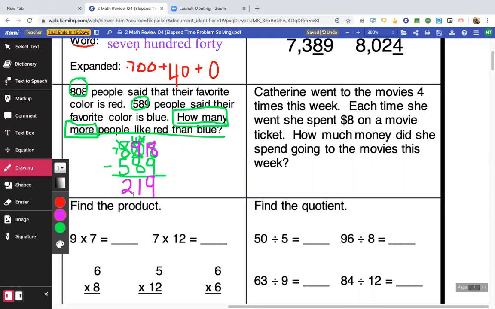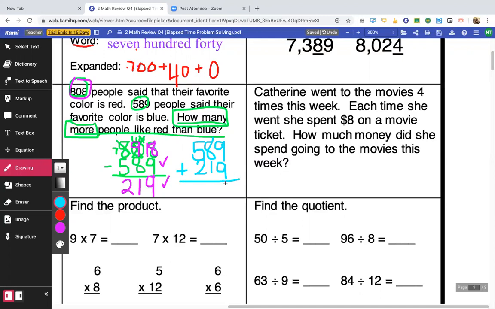Now the cool thing about this is I can check to see if I have the right number. If I add 219 plus 589, I should get 808. Let's see if it works. Just because I feel like it. Let's write in blue. Okay, so 589. And it does not matter what order you put addends in because they are commutative. Commutative property means you can flip-flop them and you will still get the same answer. So if you wrote 219 plus 589, that would be fine.